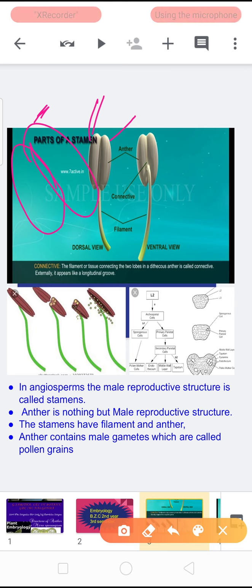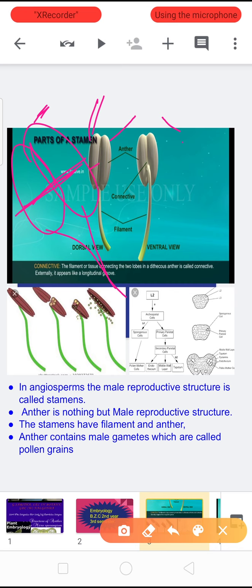It is found in many plants. In dithecous anther, the septal wall is found which divides the anther into four lobes or four pollen sacs.